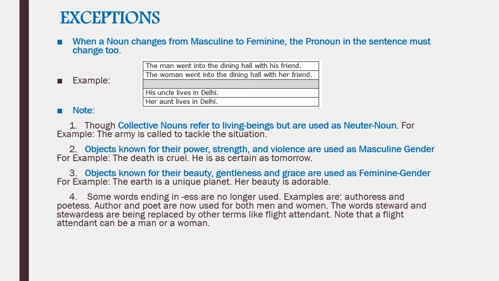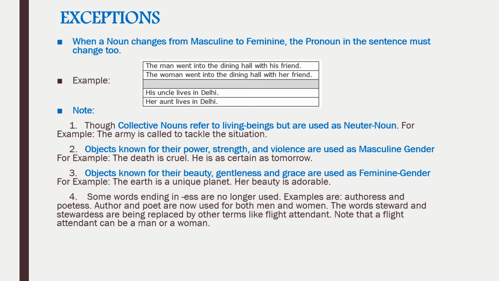Objects known for their beauty and gentleness are used as feminine gender. Like the earth. Earth is known for its beauty, so we will be using the pronoun her, means we are using it as a feminine gender. Some words ending in ess are no longer used. Examples are authoress and poetess.